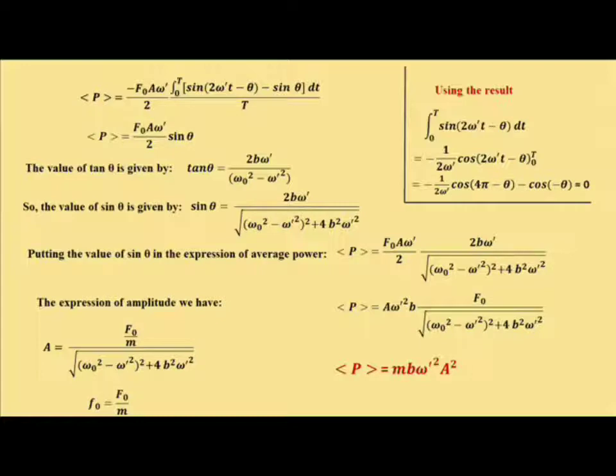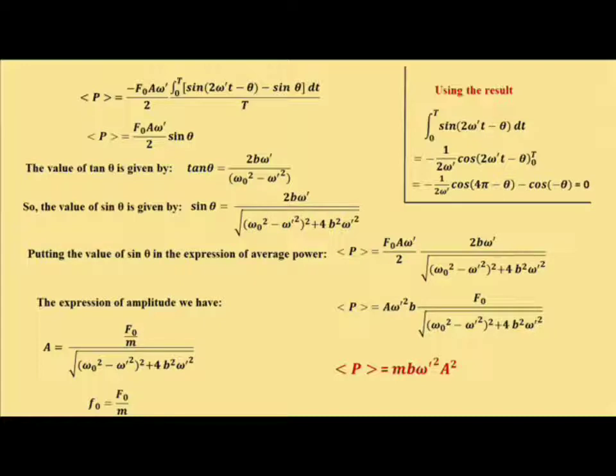This is from your class 8 trigonometric knowledge. Now putting the value of sine theta in the expression of average power, we have P average is f0 a omega prime by 2, times 2b omega prime divided by the root of (omega 0 square minus omega prime square) whole square plus 4b square omega prime square.